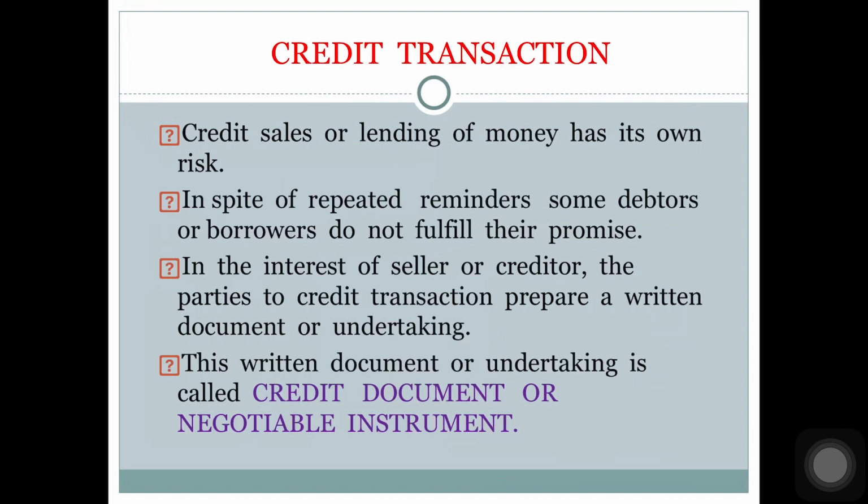Credit sales or lending of money has its own risks. Sometimes it may happen that, in spite of repeated reminders, some debtors or borrowers do not pay money. They do not fulfill their promise. So, in the interest of the seller or the creditor, the parties to the credit transaction prepare a written document or undertaking. This written document or undertaking is known as a negotiable instrument or credit document.